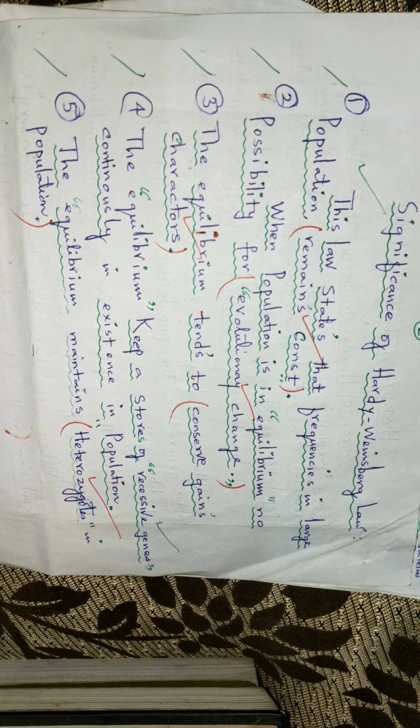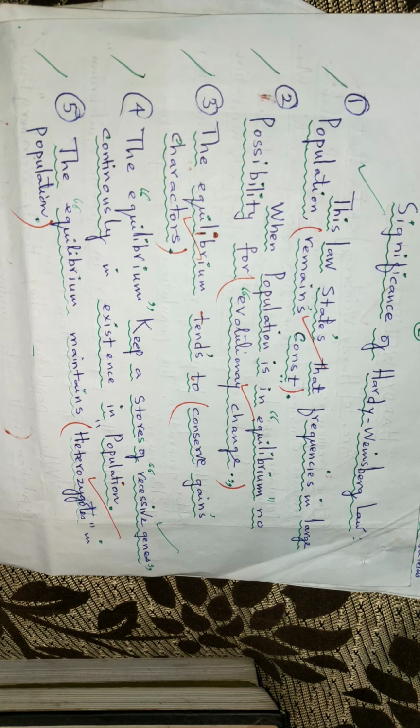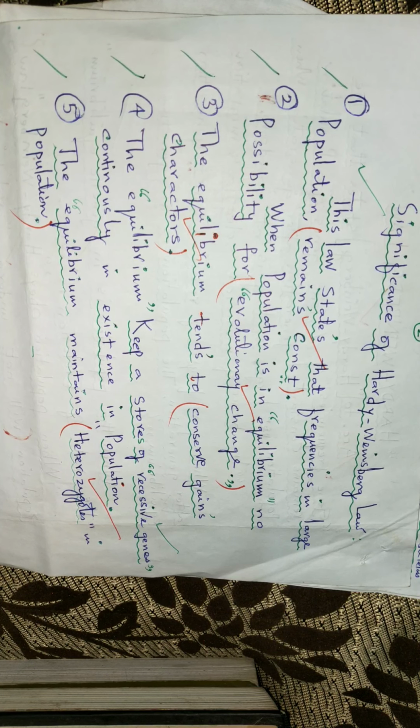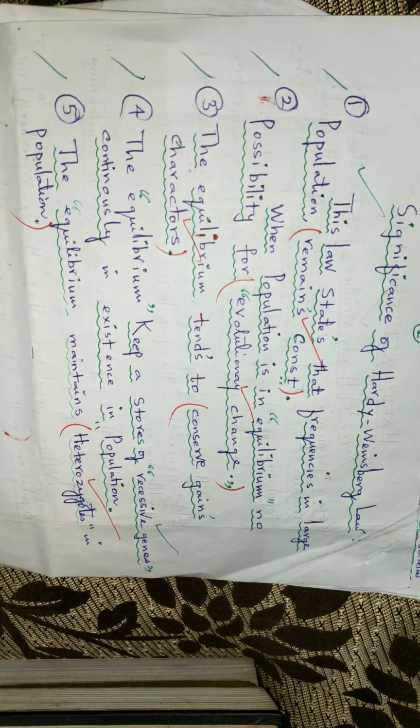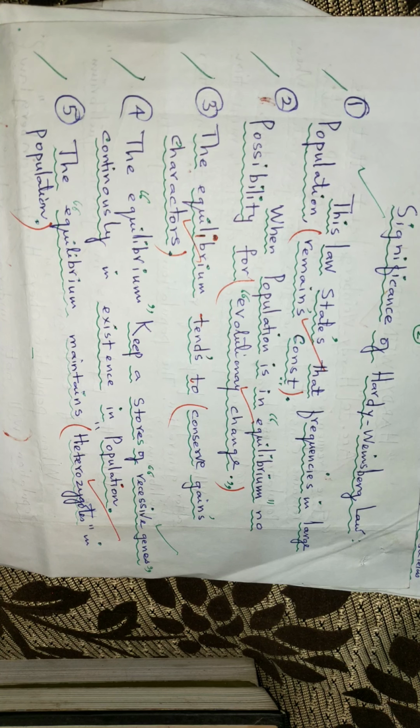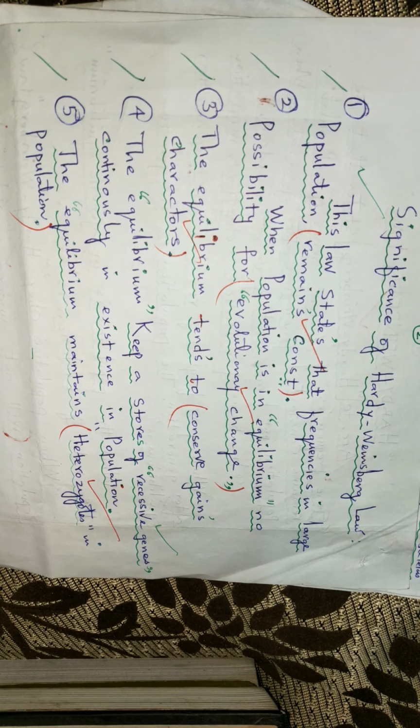That's what it implies. The second thing is, when the population is in equilibrium, there is no possibility of evolutionary change. That means the population always remains in a state of equilibrium with no possibility of evolutionary change. Third, the equilibrium tends to conserve the gain in characters.